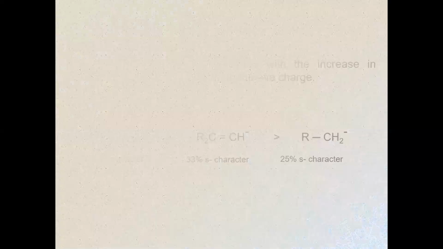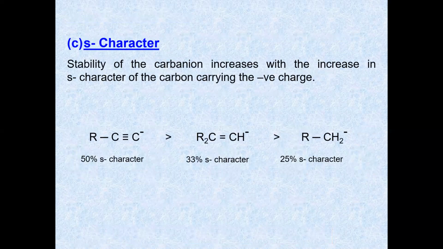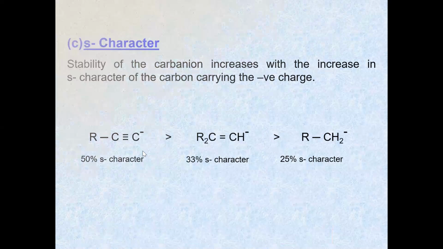Next, s character. The stability of the carbanion ion increases with the increasing s character of the carbon carrying the negative charge. So we can see that for the sp carbon there is 50% s character, then 33% s character and 25% s character. So s character is directly proportional to the stability of the carbanion ion.